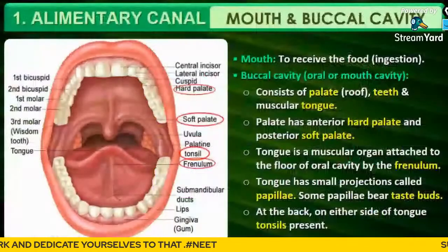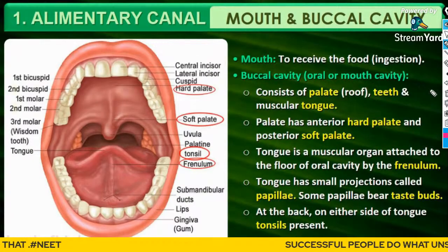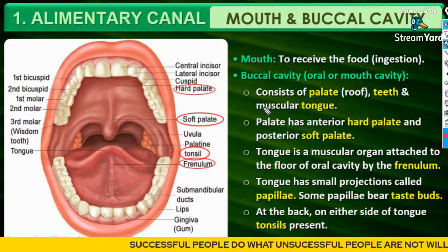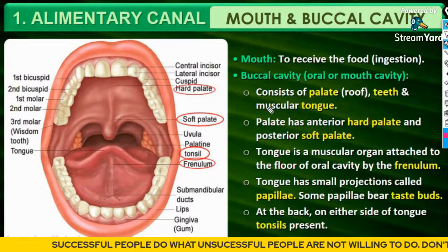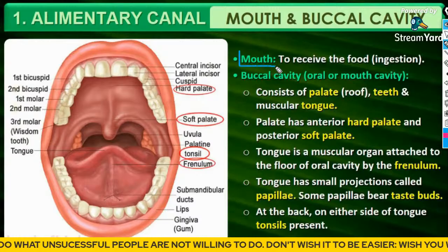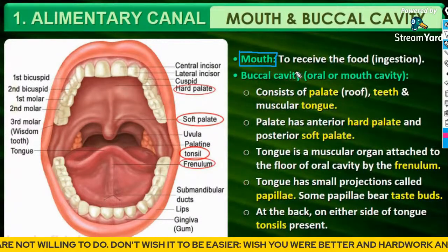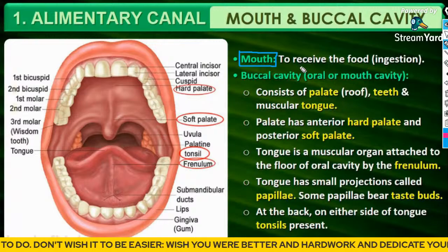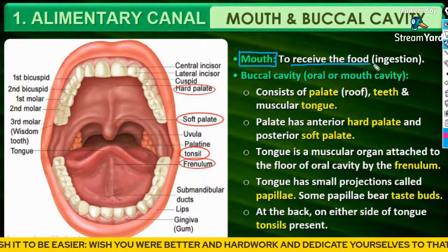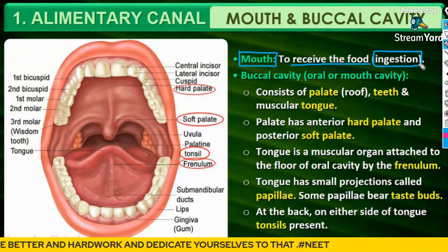Let's move on to the first part, that is the mouth. Those students who attended the last class might know about all these things because we discussed them in the last class, but for new students, I am repeating this once again. So the first part is the mouth. What is actually the function of the mouth? Its function is to receive the food, that is, to facilitate the process of ingestion.